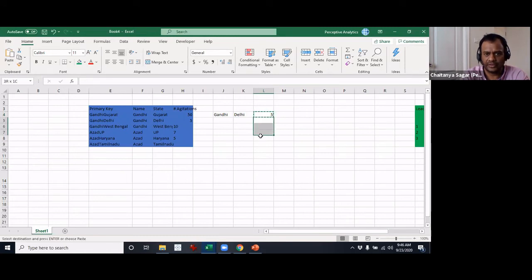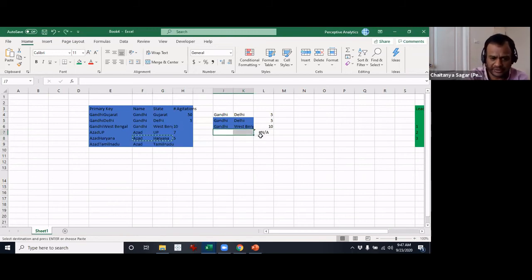So we can copy paste this, and we can check if it works or not. I'll just copy paste these 2. There you go. It works. So let's take Azad Haryana as well, and there you go. It works. So this is one way of looking at it. This is one option. There are other options also, but we will restrict ourselves to this at this point in time.